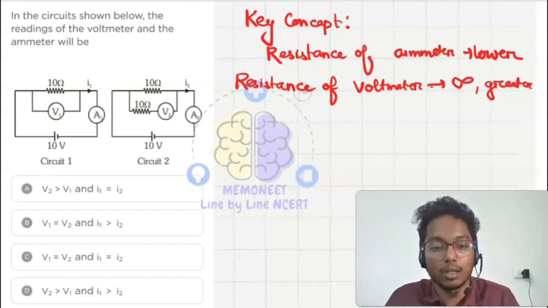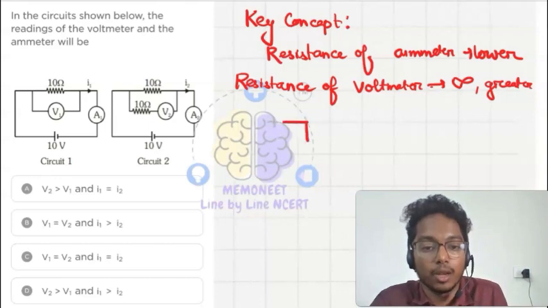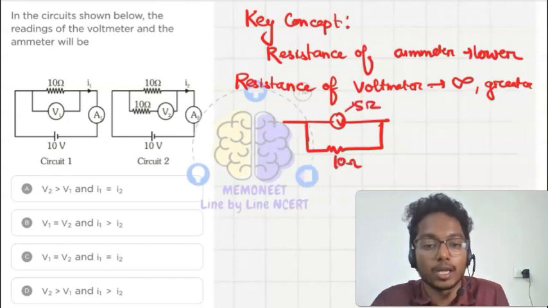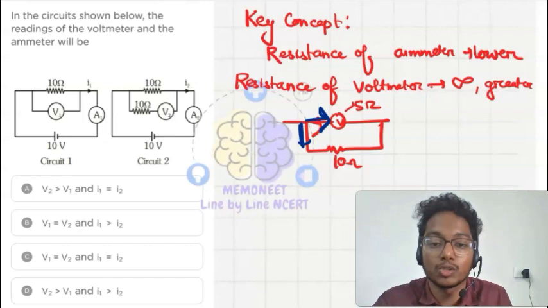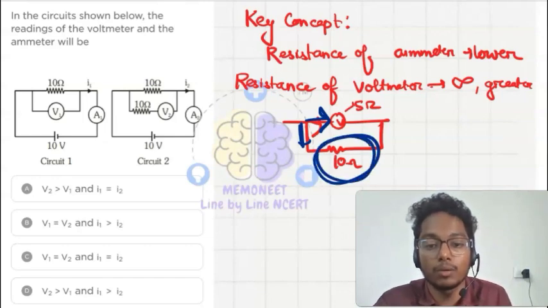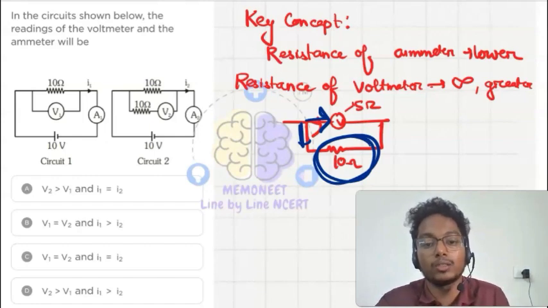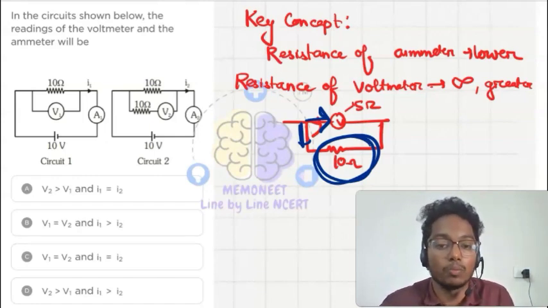Say we have a resistor here and here a voltmeter. If the voltmeter is 5 ohm and this resistor is 10 ohm, some current will pass through the voltmeter and some through the 10 ohm resistor. So we will not get the actual potential drop across the 10 ohm resistor. For that we take the resistance of the voltmeter to be infinite.